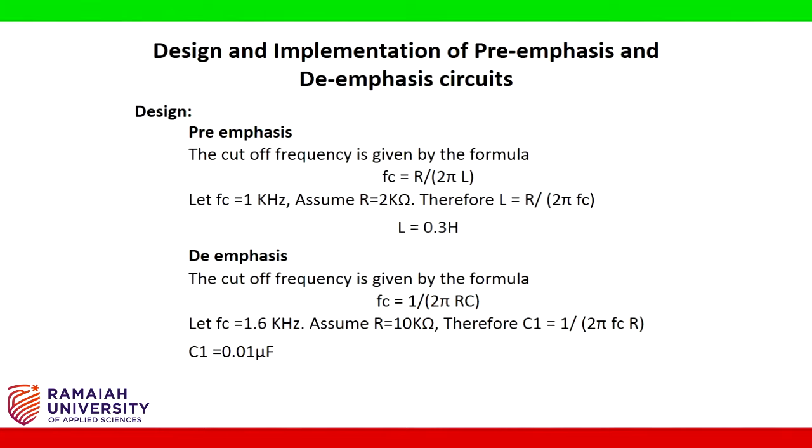De-emphasis. The cutoff frequency is given by the formula Fc is equal to 1 by 2 pi RC. Let Fc equal to 1.6 kHz. Assume R equal to 10 kilo ohms. Therefore, C1 is equal to 1 by 2 pi Fc R. That is, C1 equal to 0.01 microfarads.